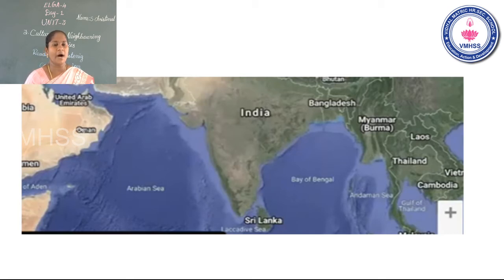This is water. The blue color all of it is water. These are called oceans. Okay, children, what are the neighboring countries to India? Say the name. Very good. Children, Bangladesh, Myanmar. Next.